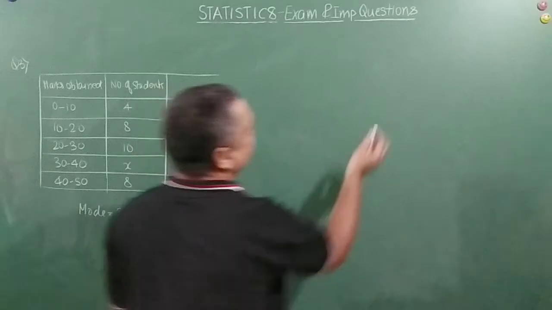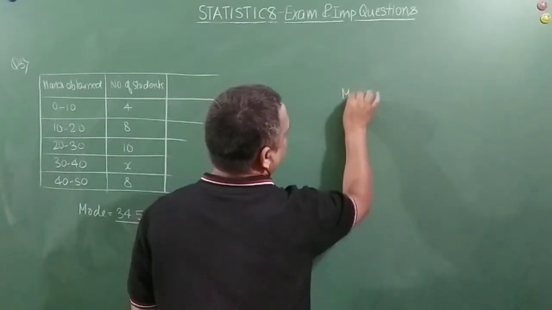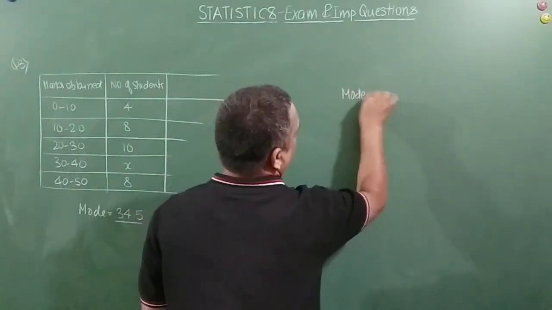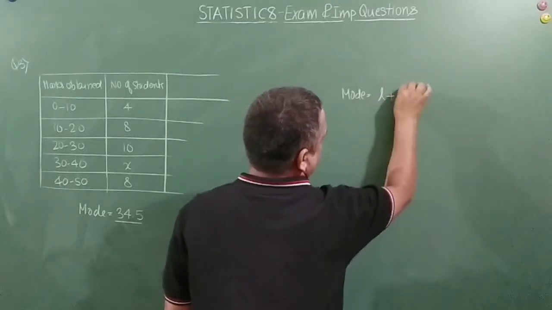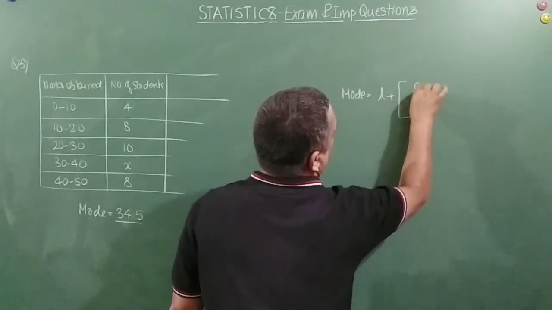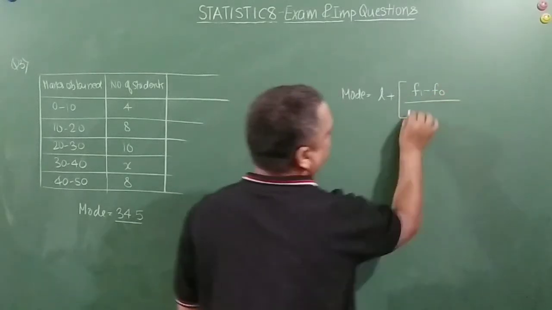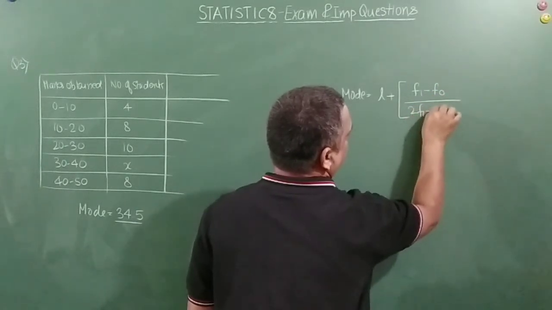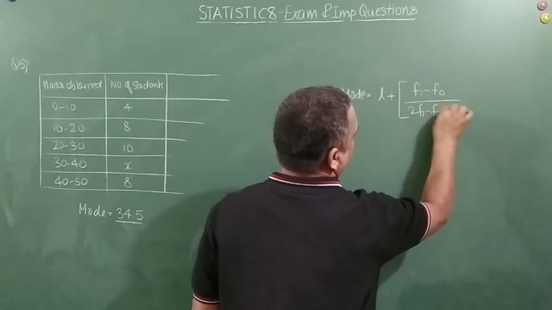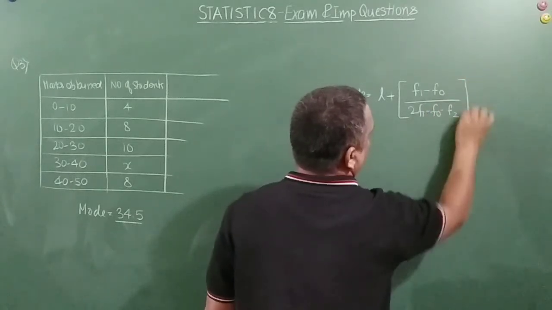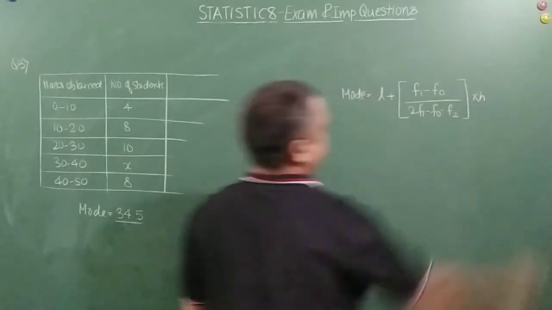First we will write the formula for mode, right? So what is that? Mode is equal to L plus (F1 minus F0) divided by (2F1 minus F0 minus F2) into height, right?